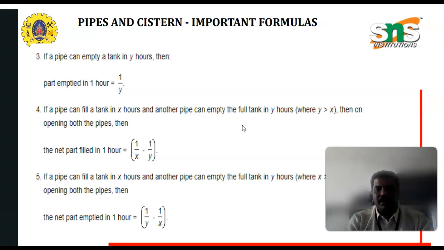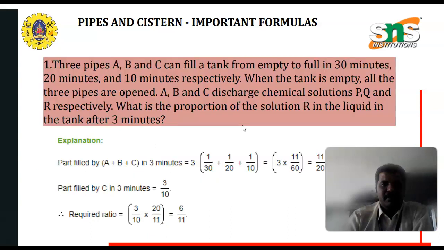If a pipe can fill a tank in X hours and another pipe can empty the full tank in Y hours, where here the condition is X is greater than Y, then on opening both the pipes, the net part emptied in 1 hour is 1 by Y minus 1 by X.